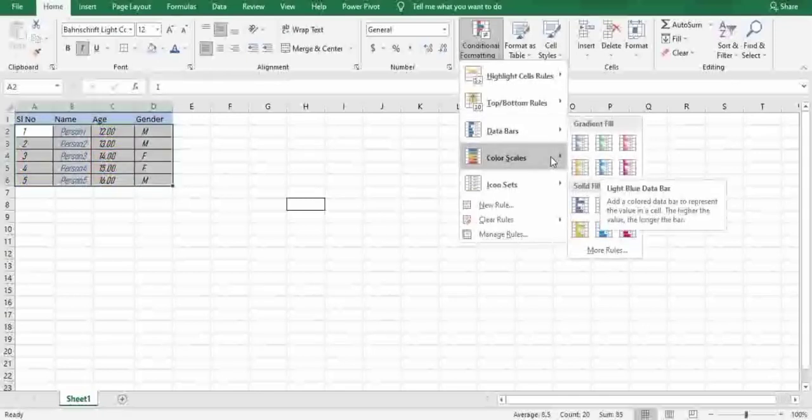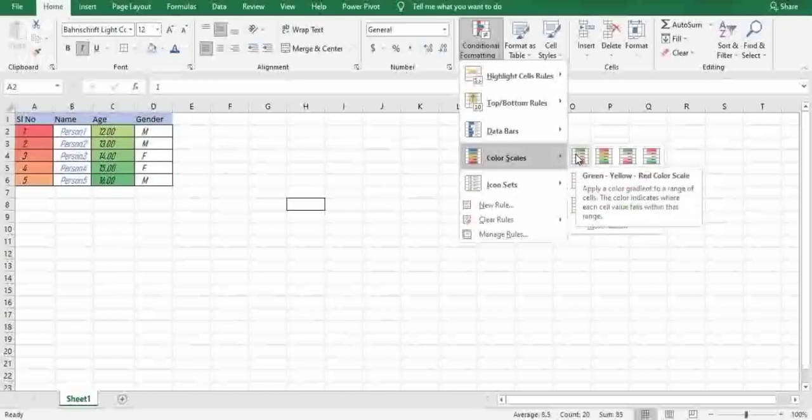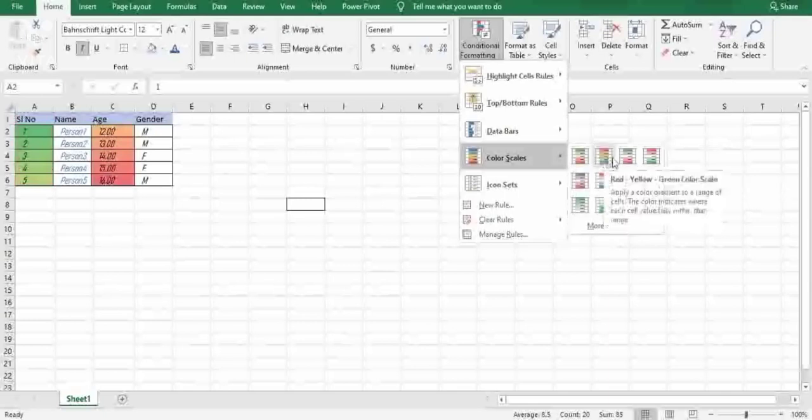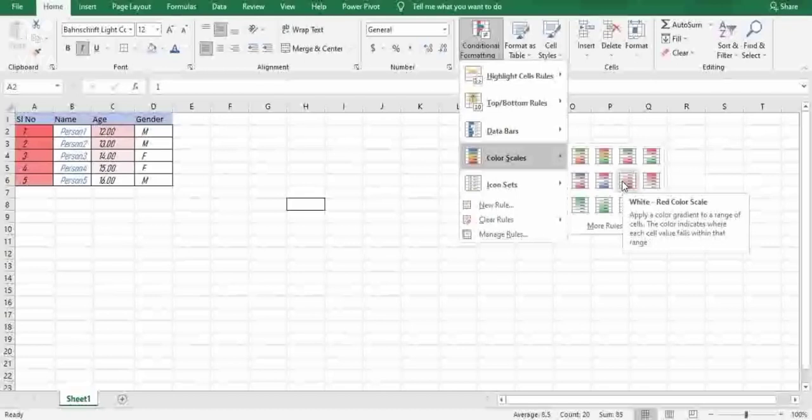Okay, and color scales. If I try to enter, you can clearly see here the change of the colors has been successfully applied to the table that has been selected over here. If you want green, yellow, red, you can see here green and yellow successfully done. Based upon the availability of the themes, you can set it.